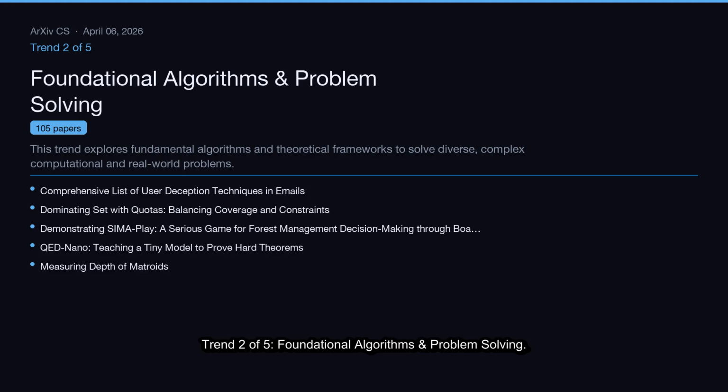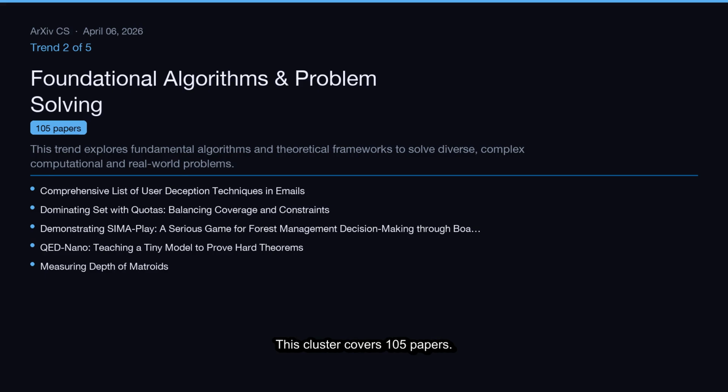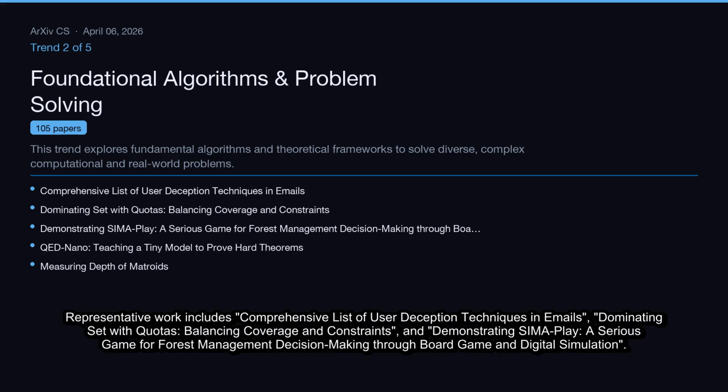Trend 2 of 5, Foundational Algorithms and Problem Solving. This trend explores fundamental algorithms and theoretical frameworks to solve diverse, complex computational and real-world problems. This cluster covers 105 papers. Representative work includes a comprehensive list of user deception techniques in emails, dominating set with quotas, balancing coverage and constraints, and demonstrating SEMA Play, a serious game for forest management decision-making through board game and digital simulation.